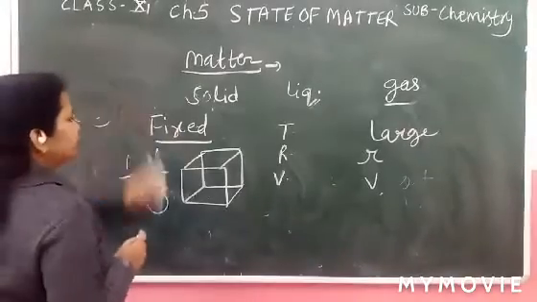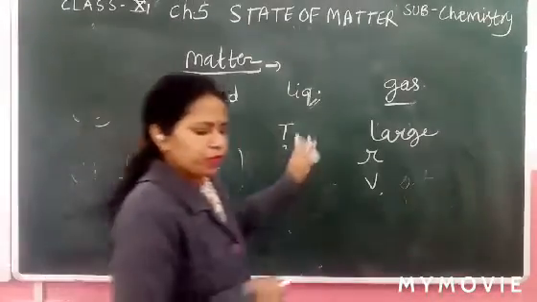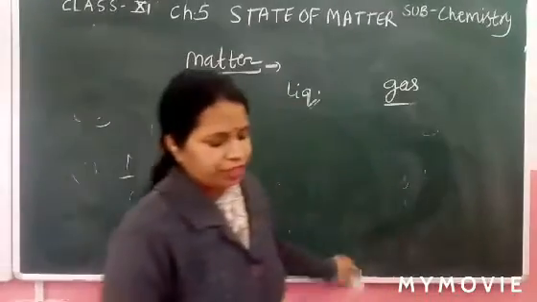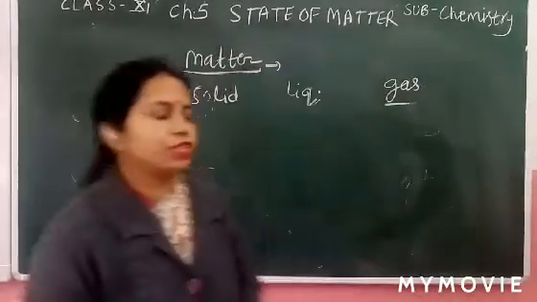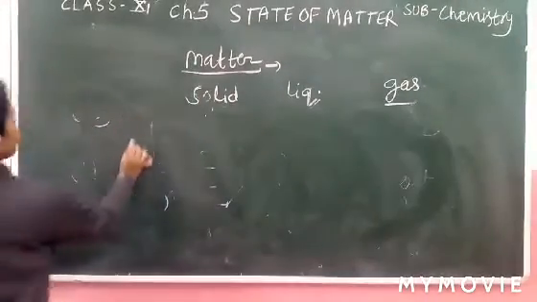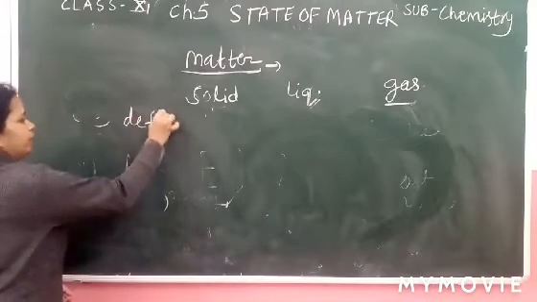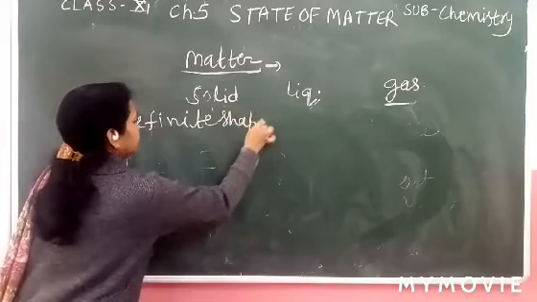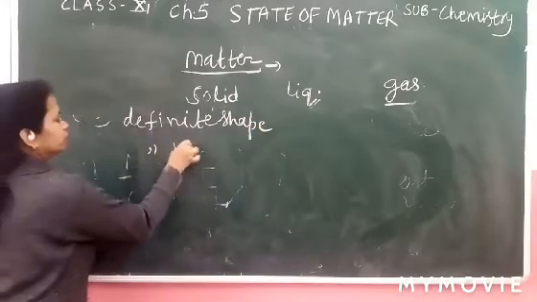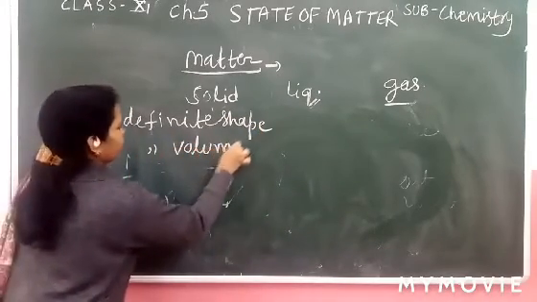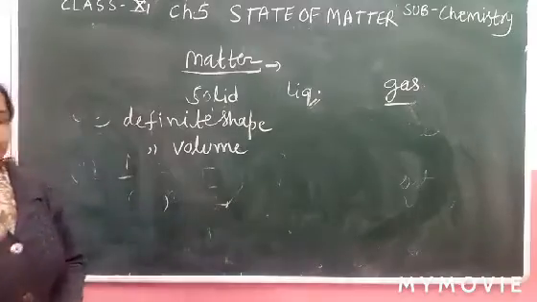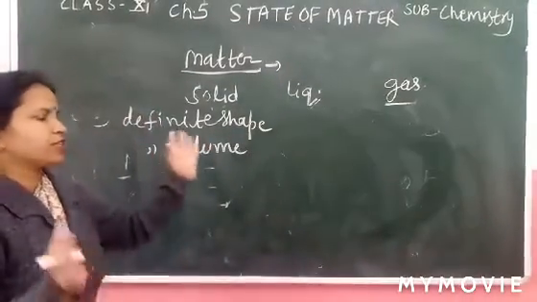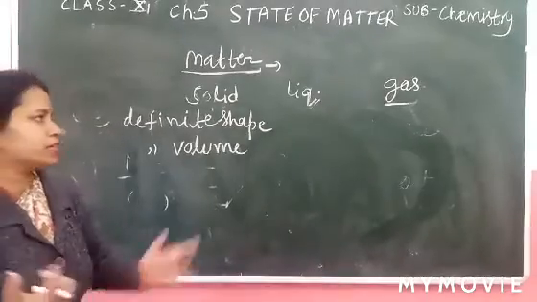Next point is solids have definite shape and definite volume. The question arises, why do solids have definite shape and definite volume? What is the reason? Due to strong intermolecular force of attraction between the molecules in solid state.